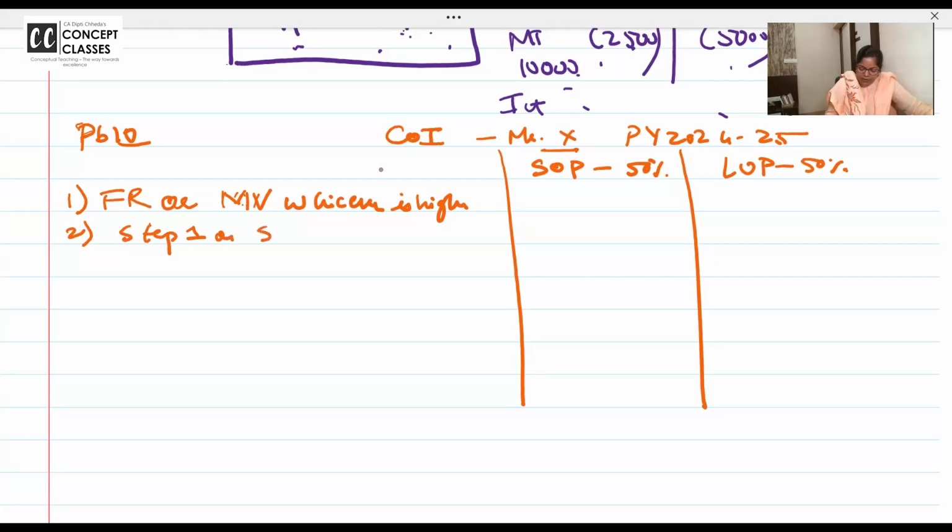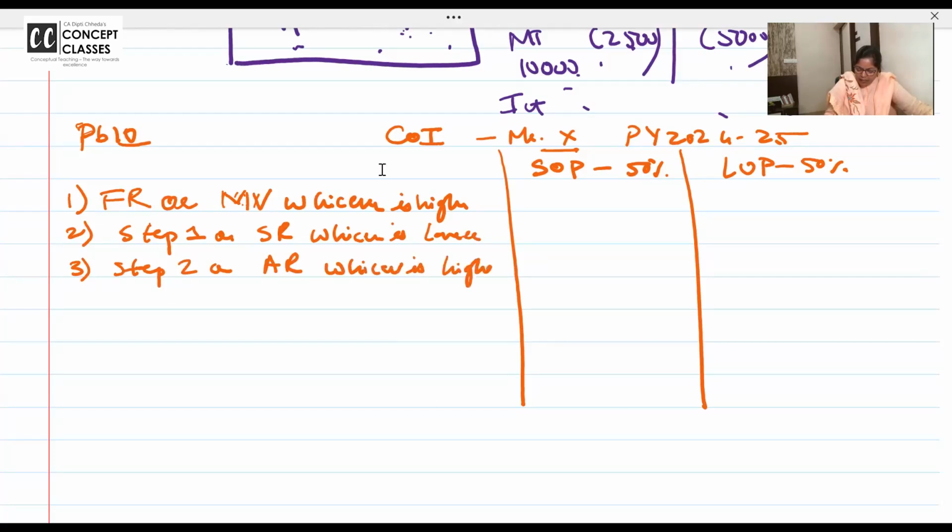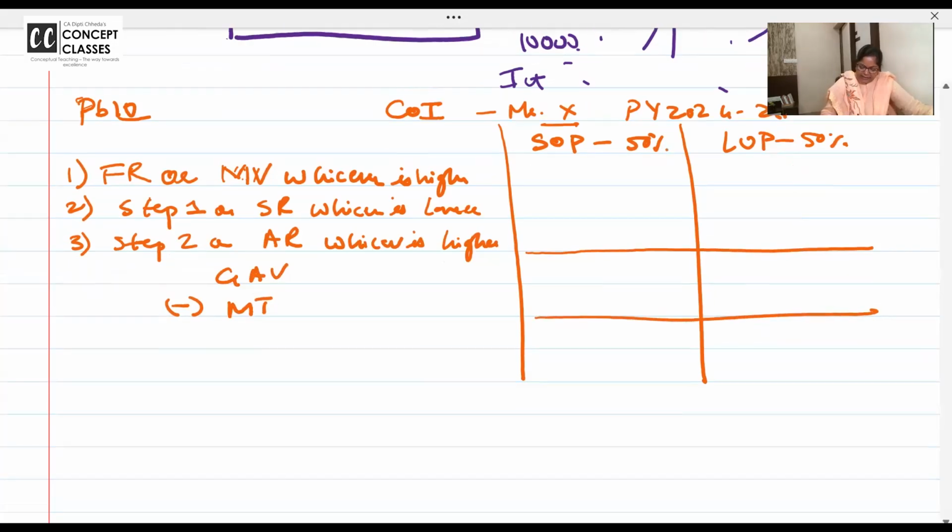Step 1, or standard rent, whichever is. Step 2, or actual rent, will give you the gross annual value less municipal taxes.